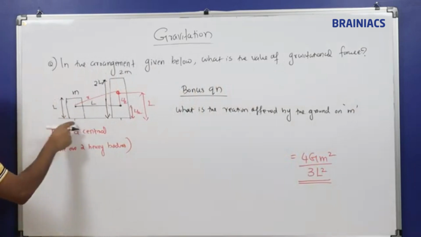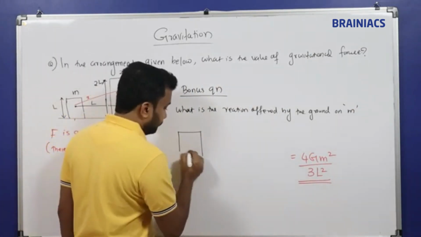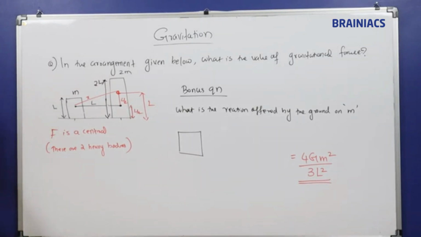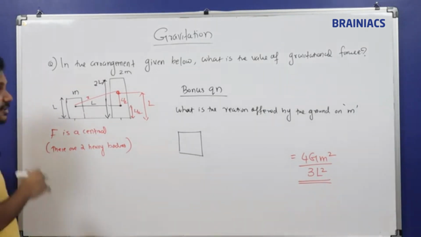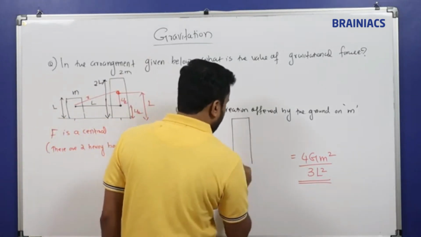This will have a connection with the laws of motion. So what is the reaction offered by the ground on the block M? We'll draw the free body diagram of the block M, for example. We need to calculate the reaction offered. I'll change the diagram a little bit in order to make it easier.